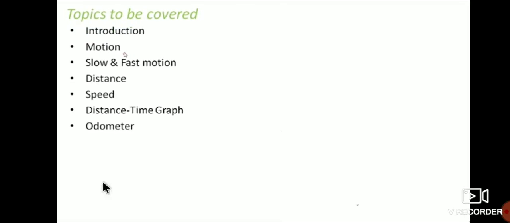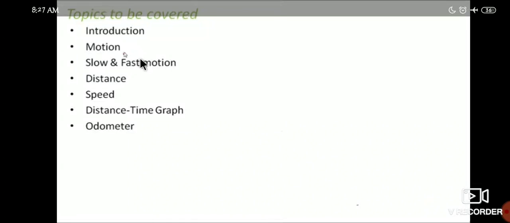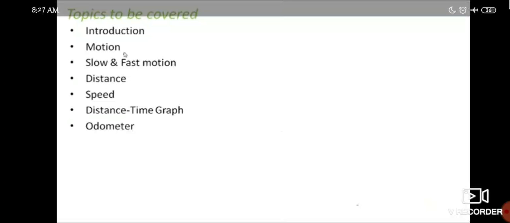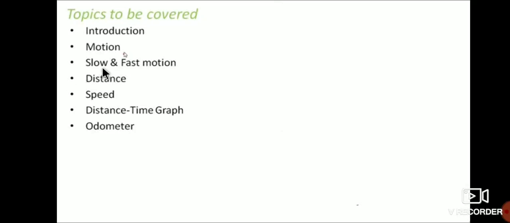First, the topics to be covered in this chapter. The first one is introduction, that means what is motion and examples for motion and so on. The second one is motion, that is define motion. The next one is slow and fast motion.